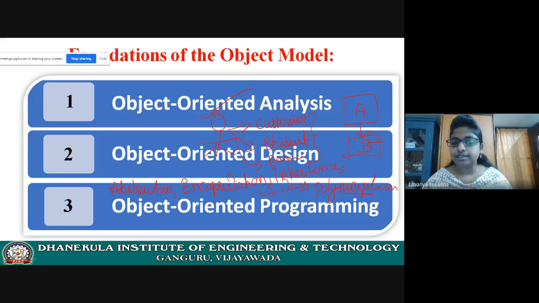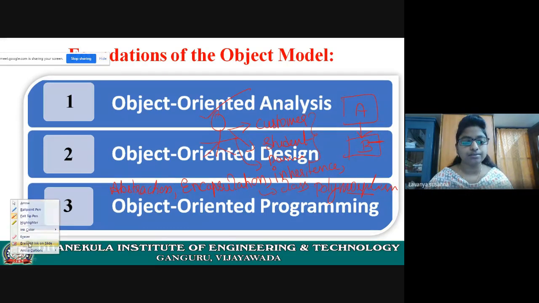If a language does not have these features, then it is not an object-oriented programming language. Using an object-oriented programming language only, you can implement complex systems. Object-oriented programming languages will have the concepts like abstraction, encapsulation, inheritance, polymorphism. A programming language that does not have these concepts is not considered an object-oriented programming language. Okay, I hope you understood.